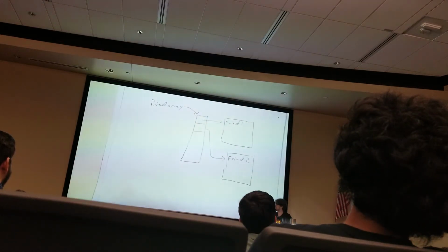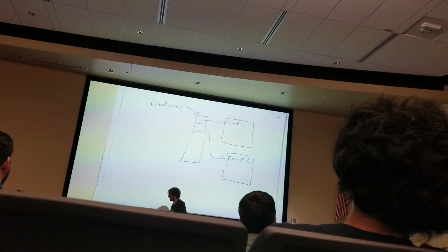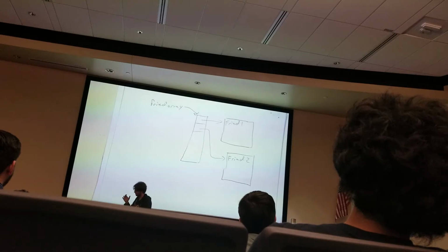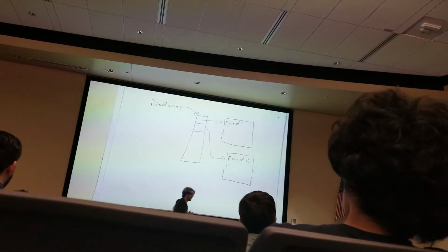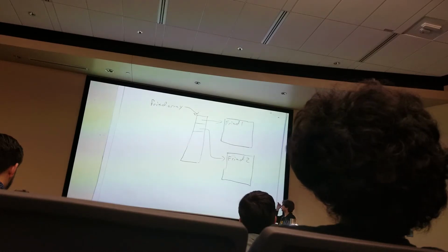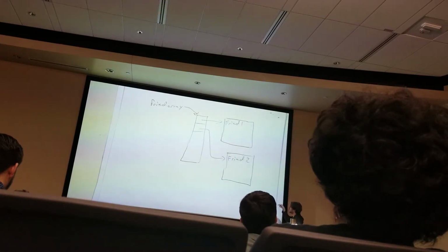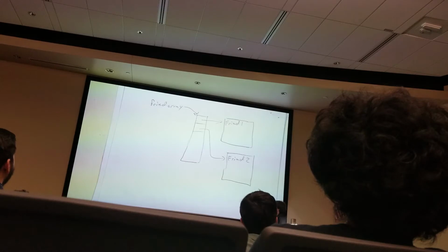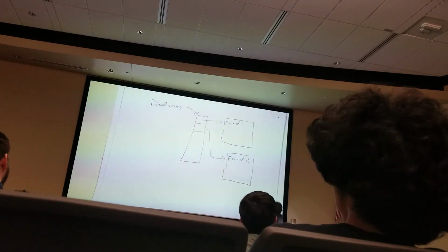I should say the size of my struct. My friends are going to remain unchanged, but if I make a new struct, it could potentially have a more variable size than what I have right now, which is why it's really nice to do this. Additionally, by creating your list of friends this way, it's very easy to move friends around. Maybe your friends are sorted by how much you like them, and maybe you really don't like friend number 1 anymore, and you kind of want to move them down, if you have a top 8 MySpace.